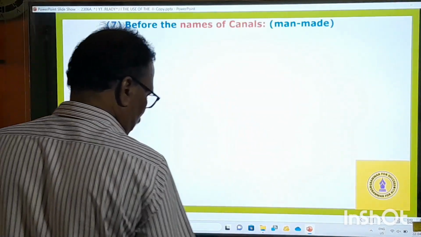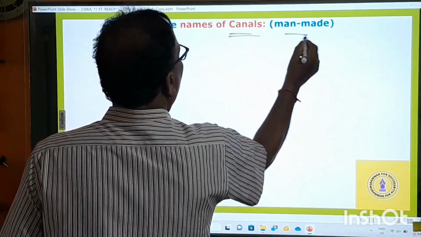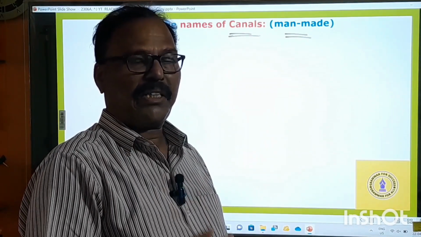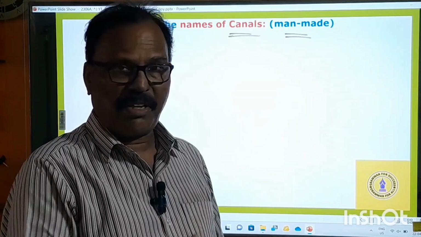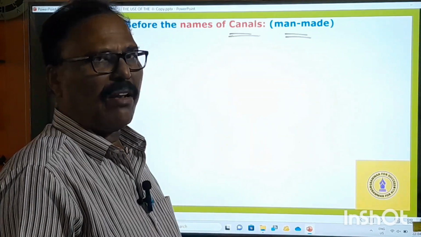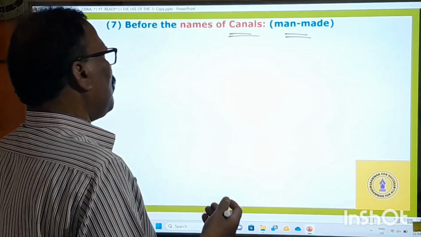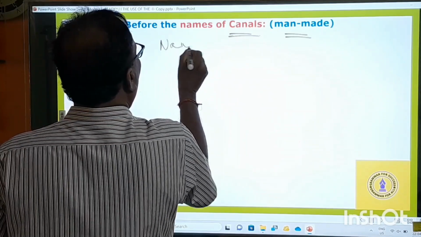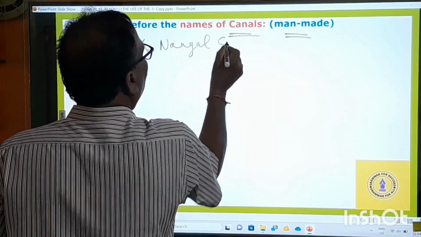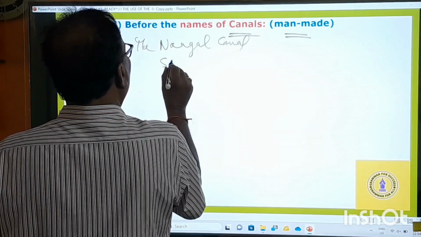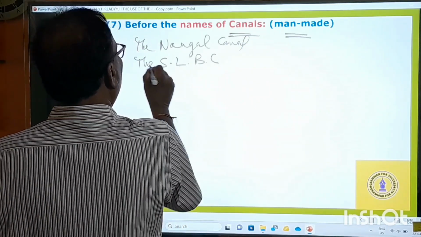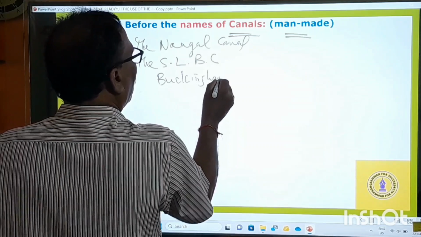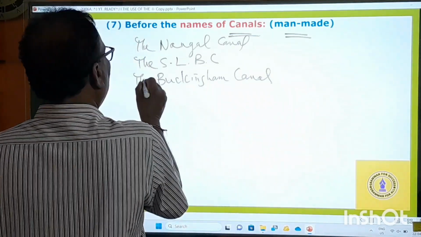So next one, before the names of canals. Canals means man-made. Man makes canals. For example, Nangal Canal is there, a man-made canal. Buckingham Canal, and Sri Sailam Left Bank Canal is there. Many canals are there in our country, India. So before all the names of canals, we must use the. The Nangal Canal. The SLBC, Sri Sailam Left Bank Canal. The Buckingham Canal, so like that.